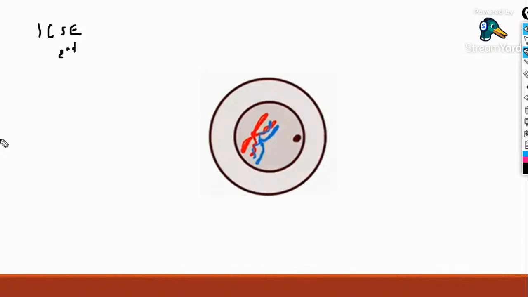Prophase, metaphase, anaphase, telophase, mitosis and meiosis you have learned, but you haven't learned about the substages of meiosis, right? Yes. The substages of meiosis are the most difficult and complex topic, and that's what we learn in this higher class.